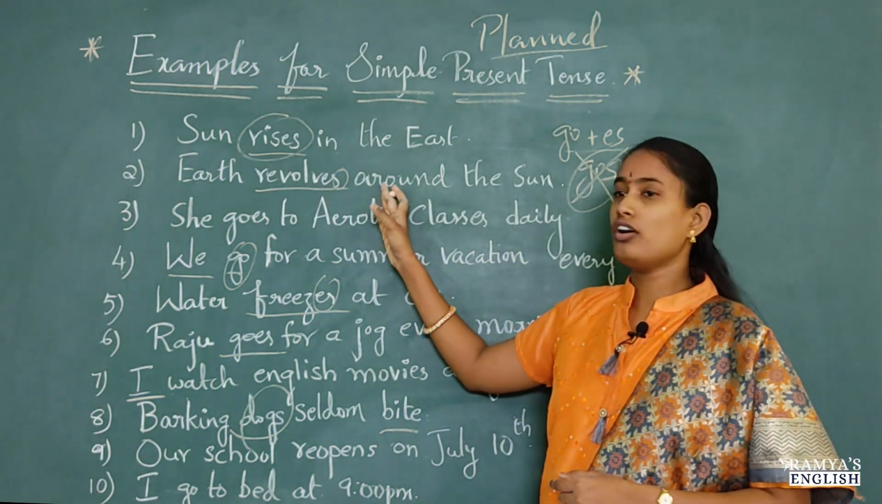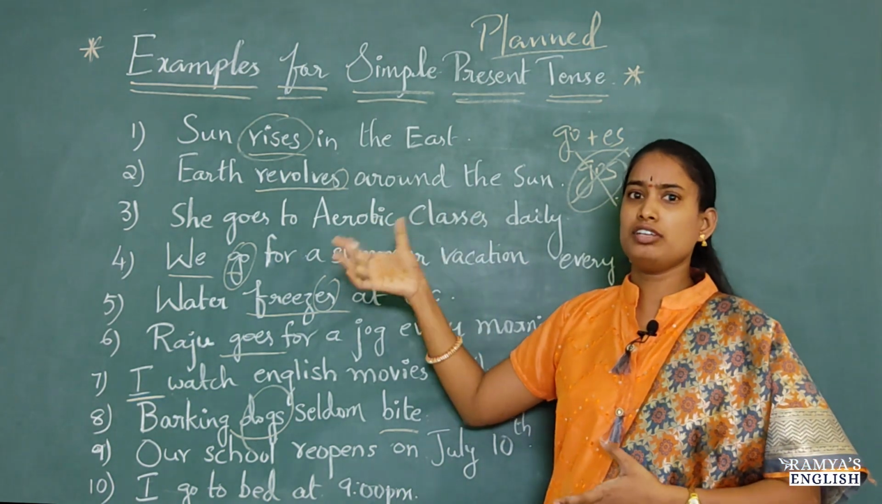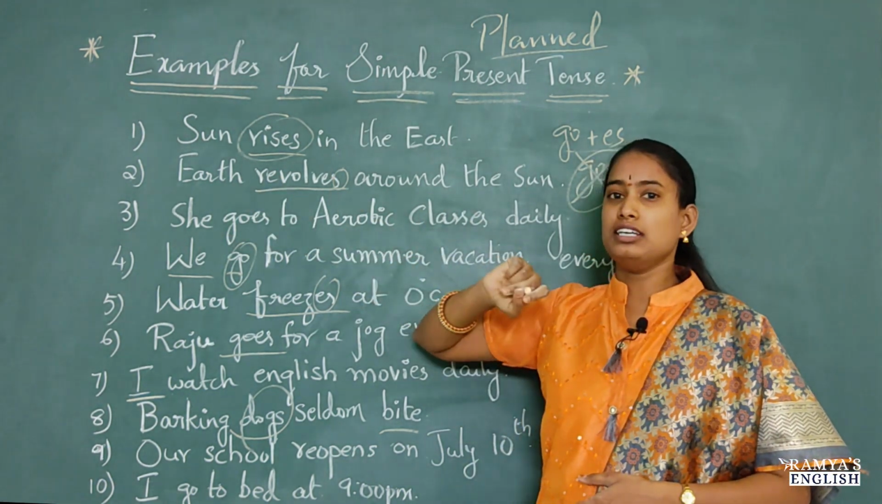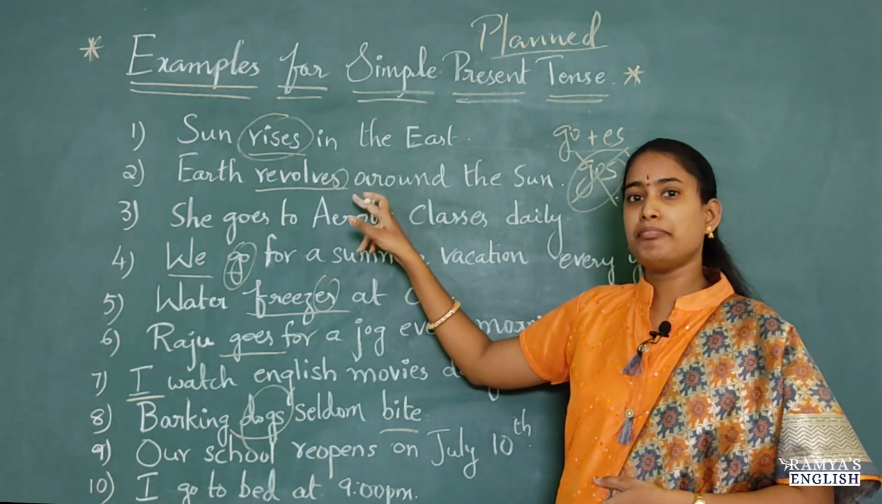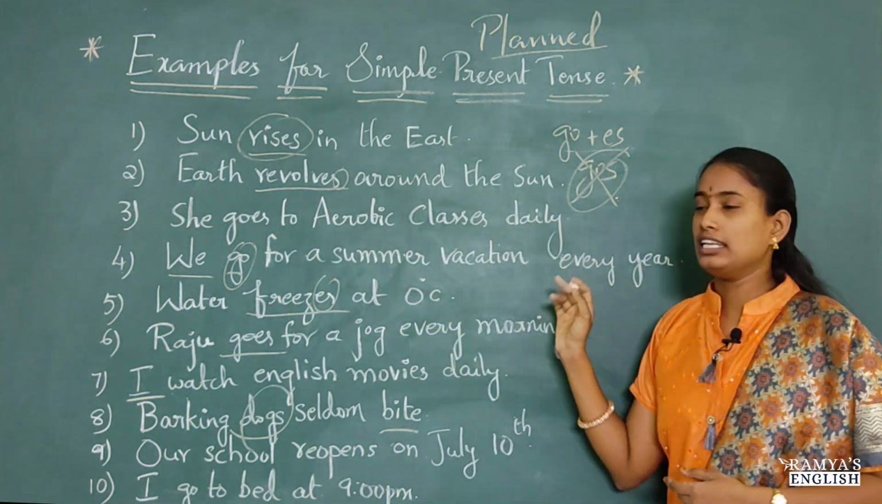Of course, it revolves around the sun. So that is a universal fact. No one can change that. Here earth is a third person. That's why I have added S here. Revolve plus S, revolves.